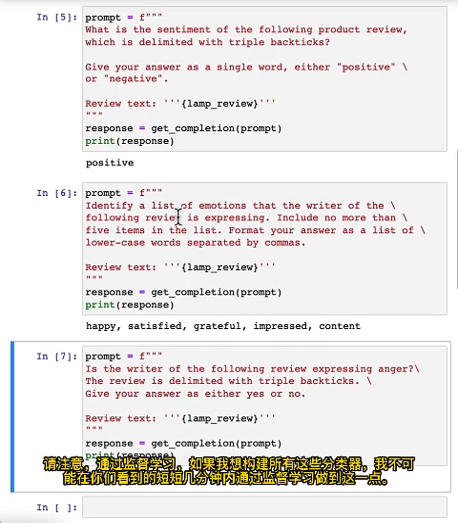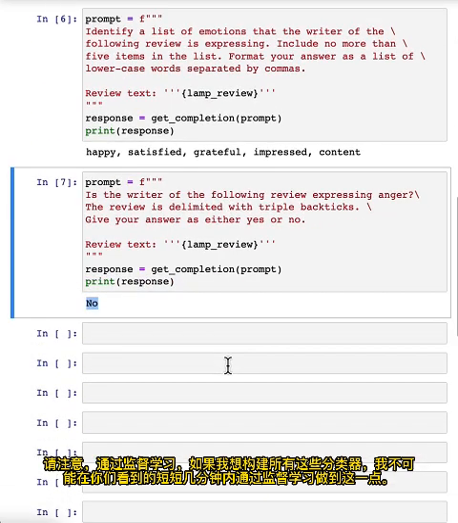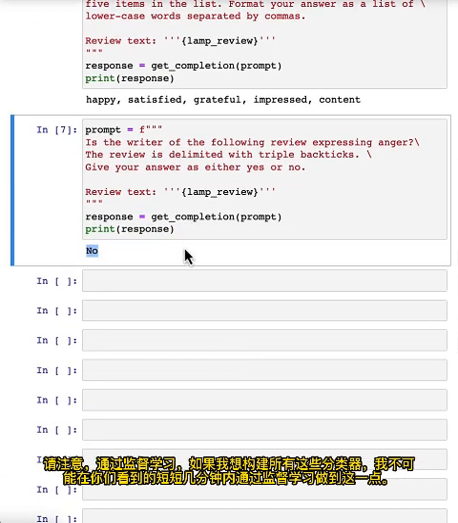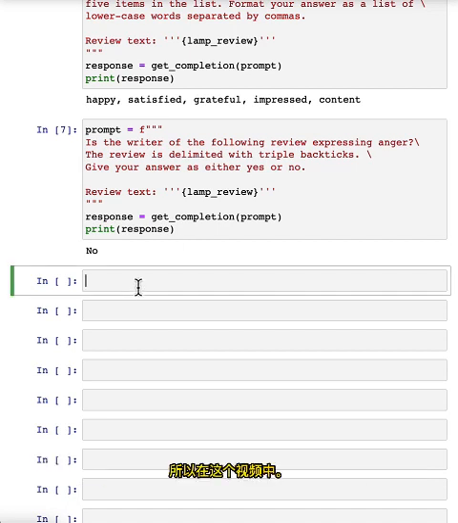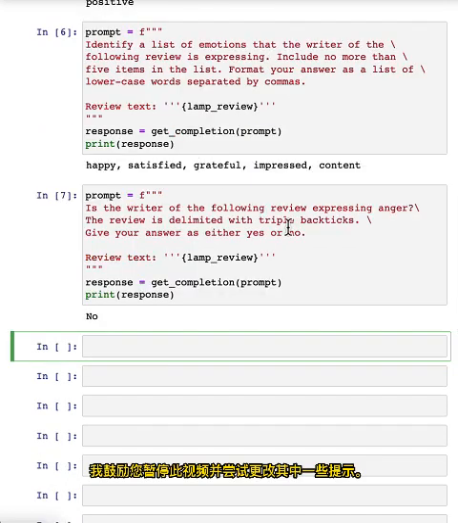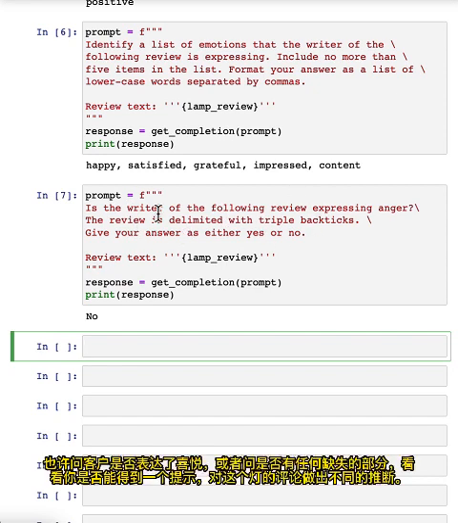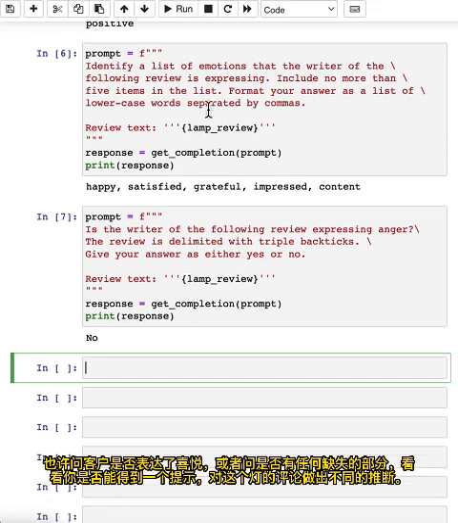And notice that with supervised learning, if I had wanted to build all of these classifiers, there's no way I would have been able to do this with supervised learning in just a few minutes that you saw me do in this video. I'd encourage you to pause this video and try changing some of these prompts. Maybe ask if the customer is expressing delight, or ask if there are any missing parts, and see if you can get a prompt to make different inferences about this lamp review.